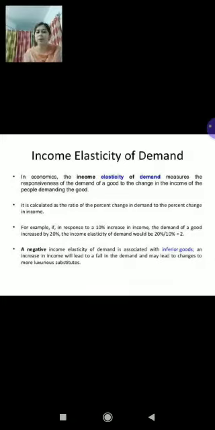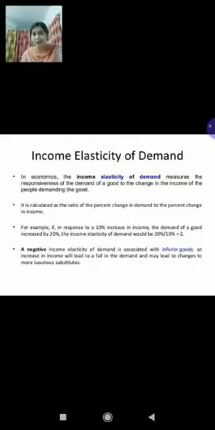If the percentage change in quantity demanded is equal to the percentage change in income, then the income elasticity of demand will be equal to 1, or you can say it will be unitary. Unitary income elasticity represents a dividing line between income elastic and income inelastic. So once again, in case of income elasticity of demand, there can be 3 degrees: positive, negative and 0. In positive, there are 3 cases: income elastic, income inelastic and unitary income elastic. Fine. Now, coming to the second case, that is negative income elasticity.